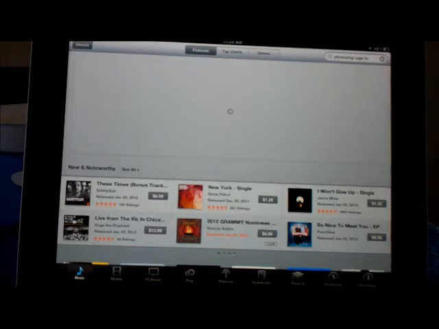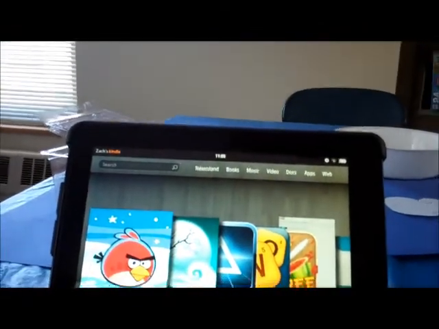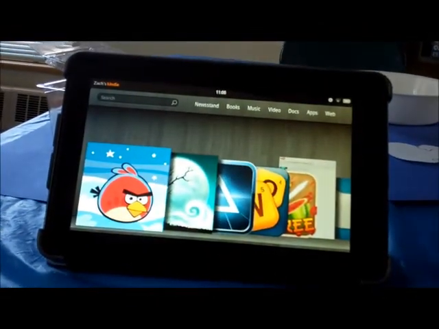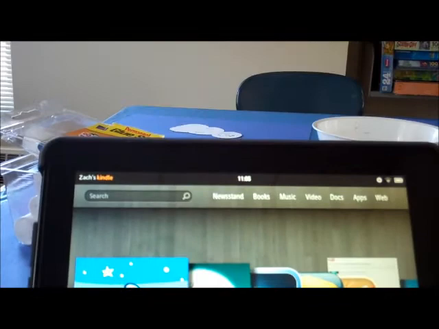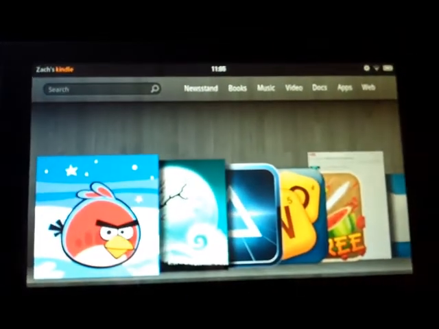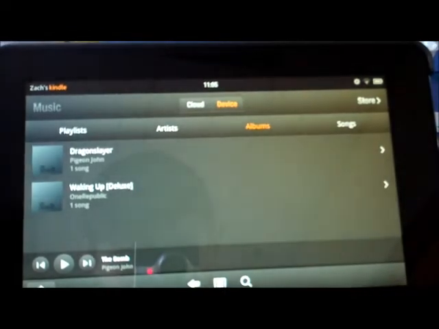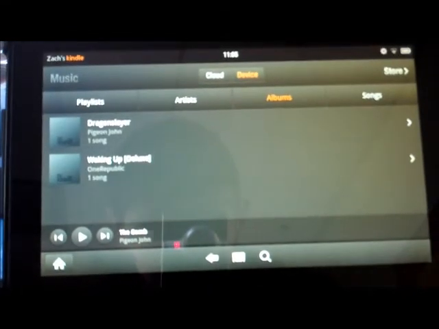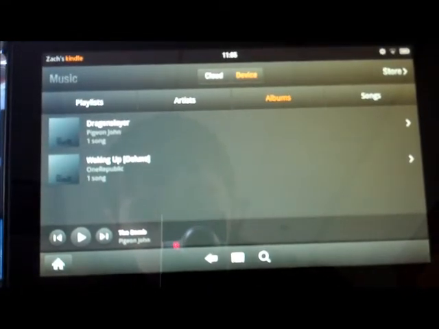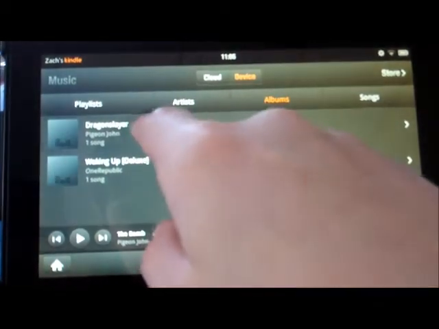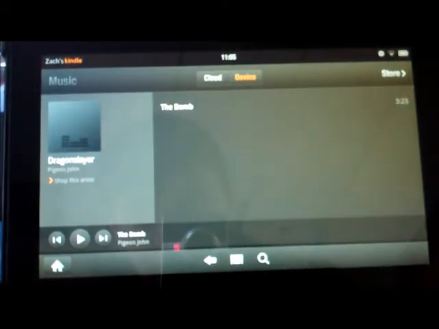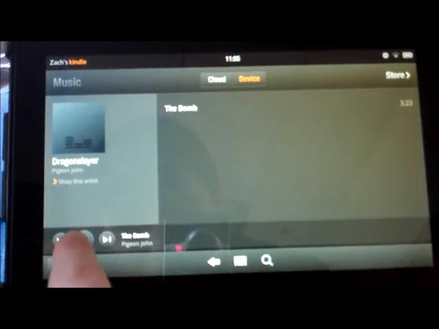But on the Kindle Fire, for example, Kindle Fire uses their own app, which is still called Music, but it's powered by a different area. So I go to Music. It loads up the music. This Kindle Fire has some music on it. I'd click on the music I wanted to play, and then all I had to do was hit play at the bottom right.